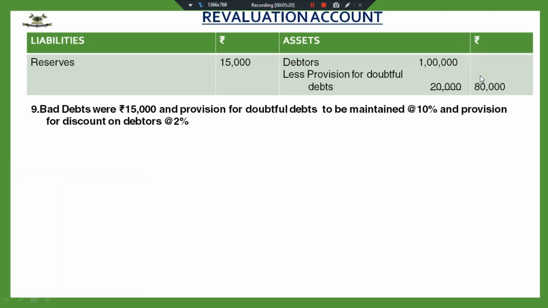If I have to create provision for discount on this information, I'll create provision for discount on 80,000, not 1 lakh. But provision for doubtful debts will be created on 1 lakh. Fine. It will be created on gross debtors. Provision for discount will be created on net debtors.